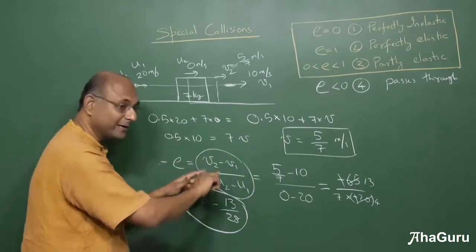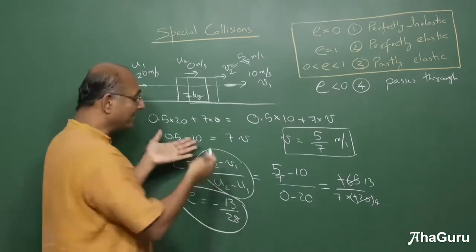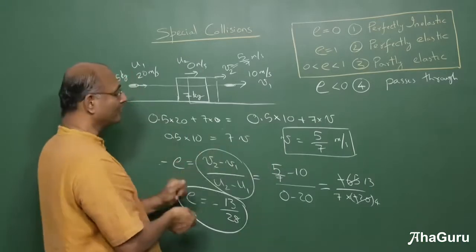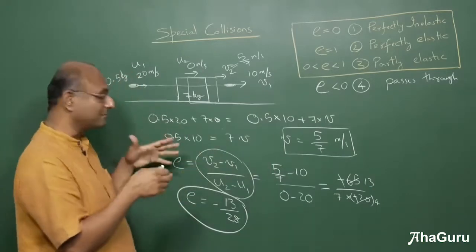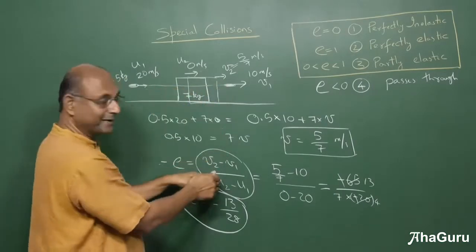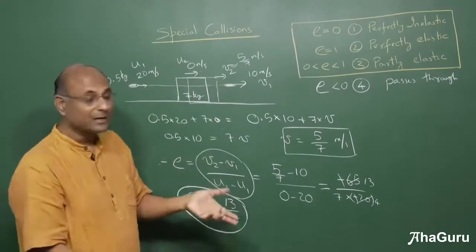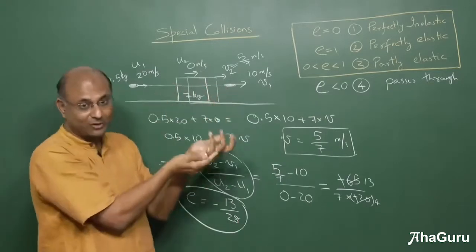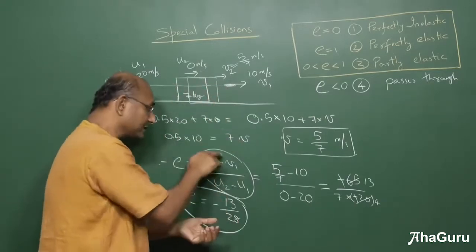If minus E is positive, this has to be positive. So V2 minus V1 and U2 minus U1 must be the same sign. Relative velocity after collision and relative velocity before collision must be of the same sign. But before collision it must collide. So U2 minus U1 must be negative. U2 must be smaller, because otherwise you won't even collide. So if this is negative, this must be negative.